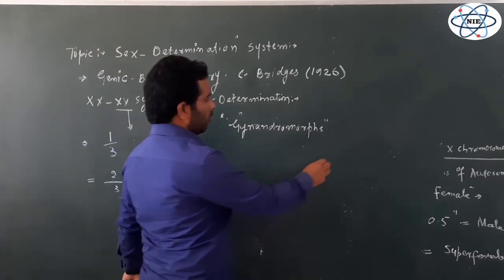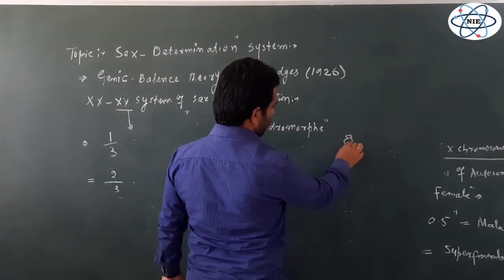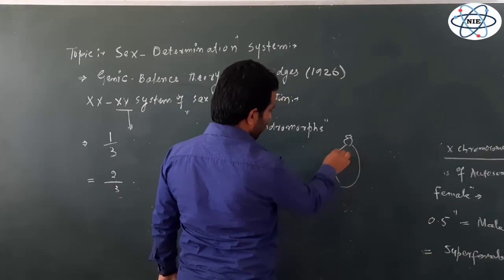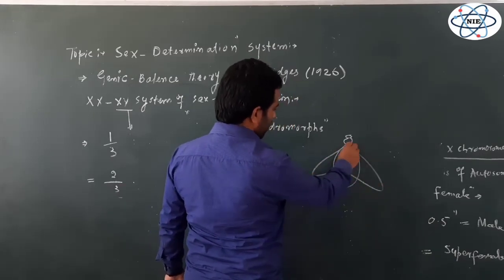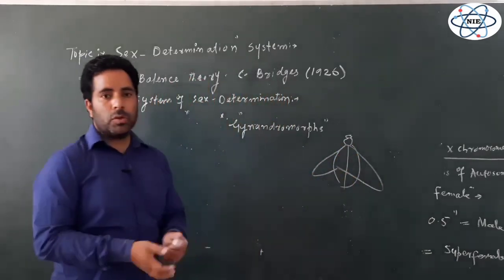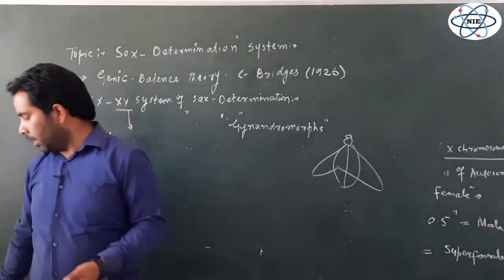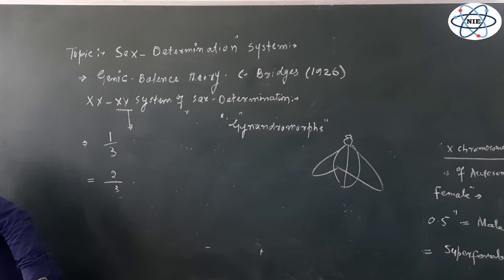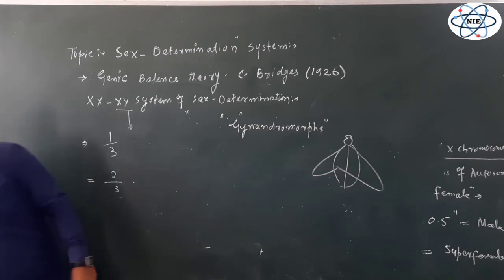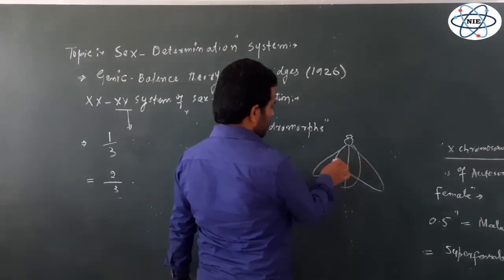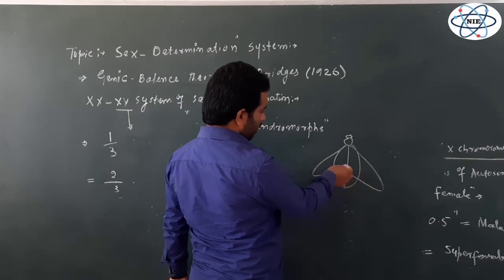That means one fly, let's say a Drosophila, has 2 types of tissues in its body. Now for example, these are the lateral sides of the body, right?